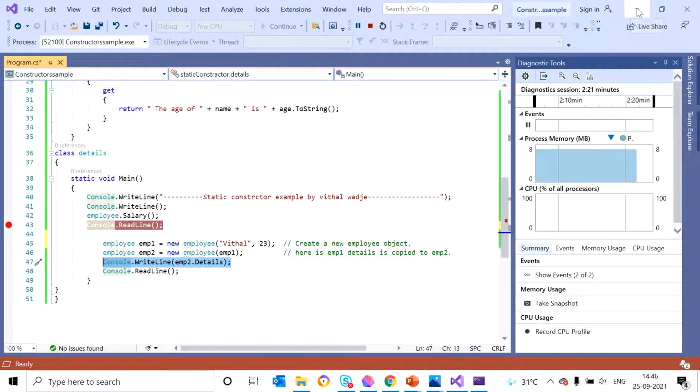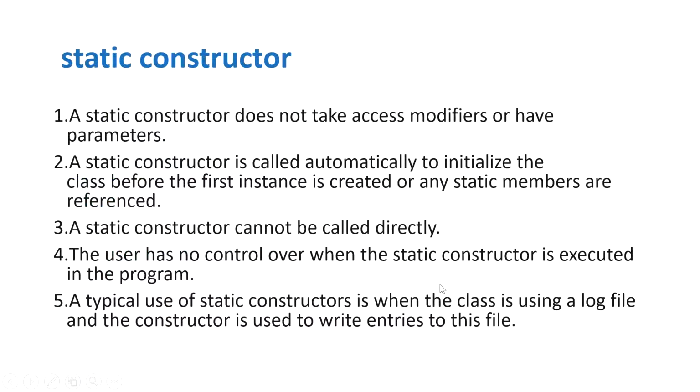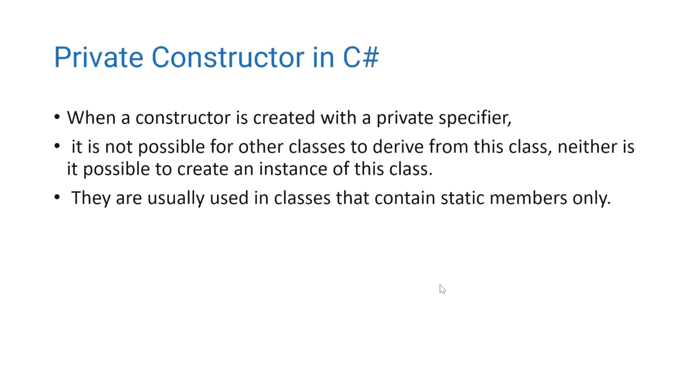Then I want to finish my topic now. Before finishing, I want to discuss one more thing, that is the private constructor. You can create it with a private specifier. This is only for initializing static members.